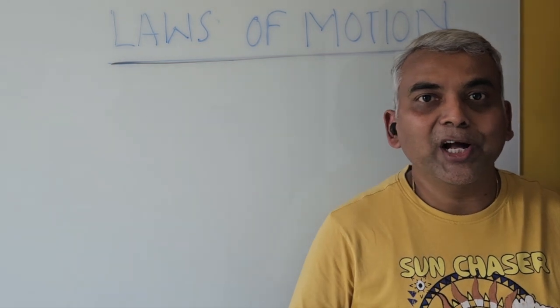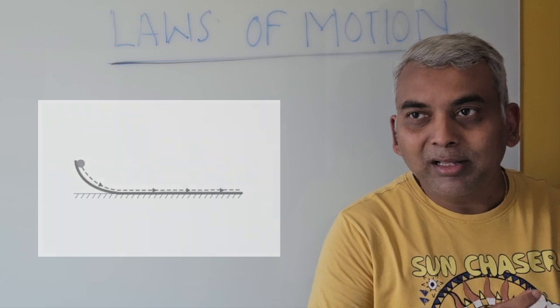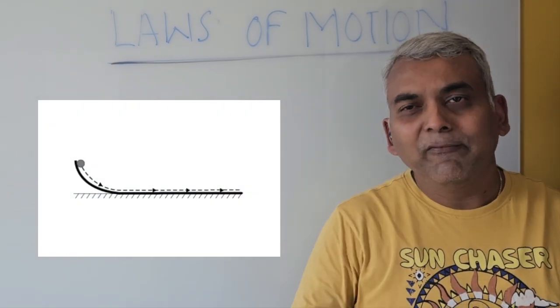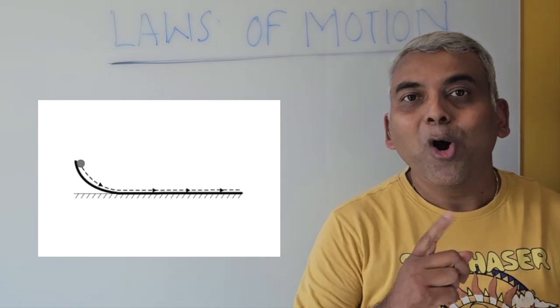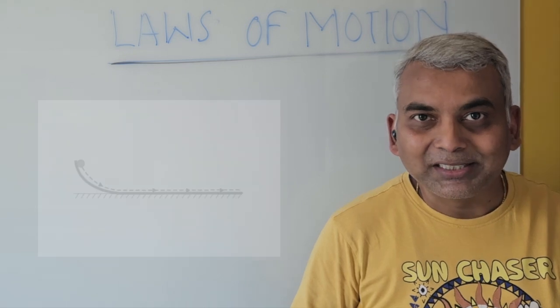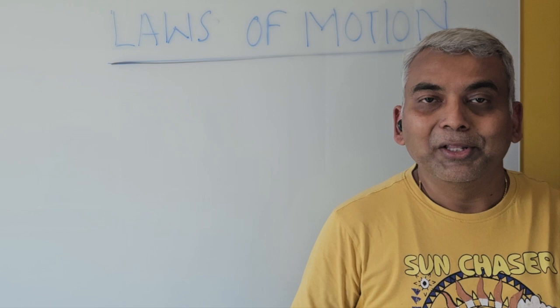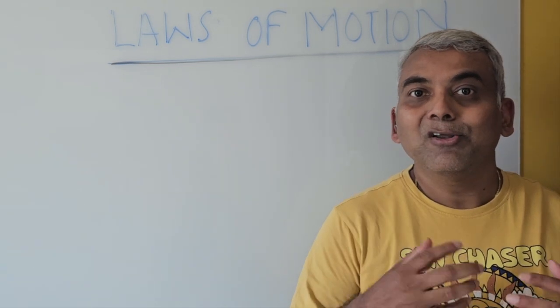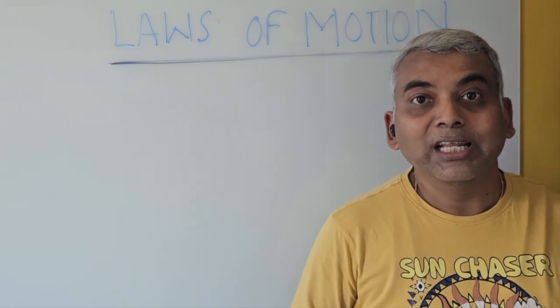Now here comes the eureka moment, a thought of what will happen if the right side path is very long with a very small slope. He argued that the ball will keep moving to infinity with a constant speed. After 50 years of Galileo's work, Newton came up with the three laws of motion, which are based on the pioneering work of Galileo.